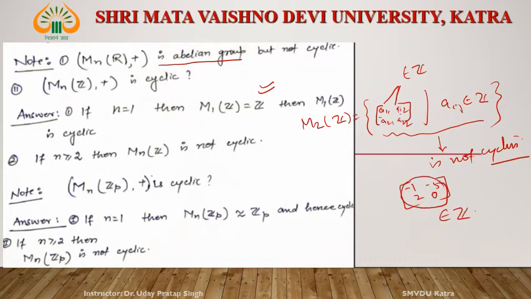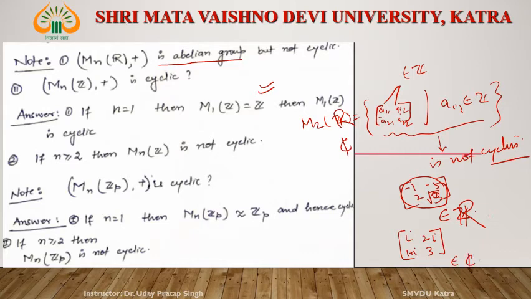If we consider R, then all entries are real numbers; here we can write √3 also. If we consider C, then all entries are from the set of complex numbers, that is i, 2 minus i, 1 plus i, 3.